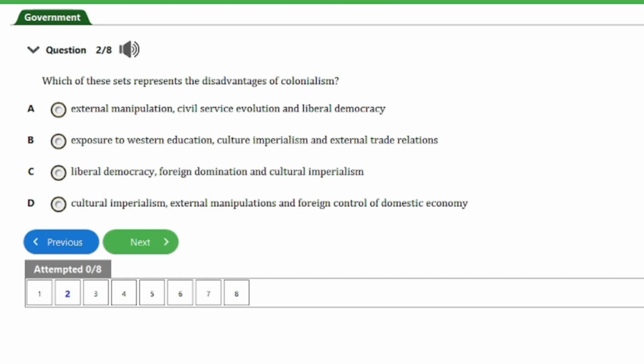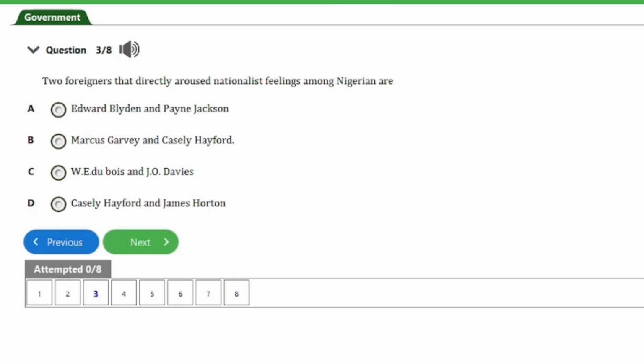C. Liberal democracy, foreign domination, and cultural imperialism. D. Cultural imperialism, external manipulations, and foreign control of domestic economy. The answer to this question is option D here. Let's head on to the next question, guys.